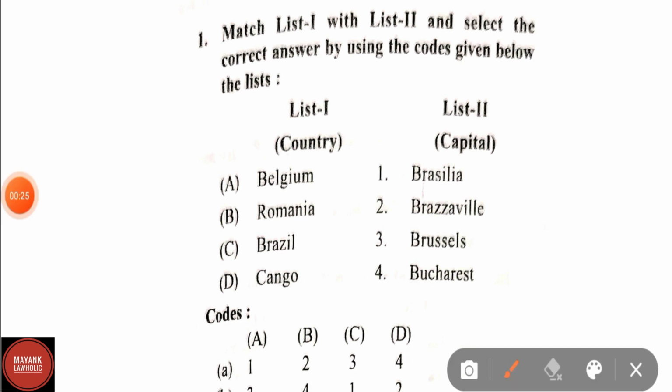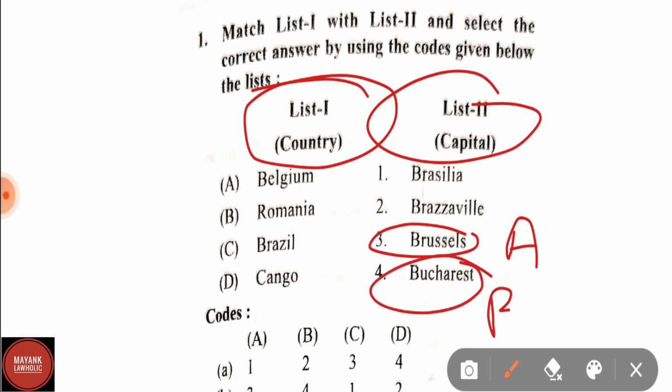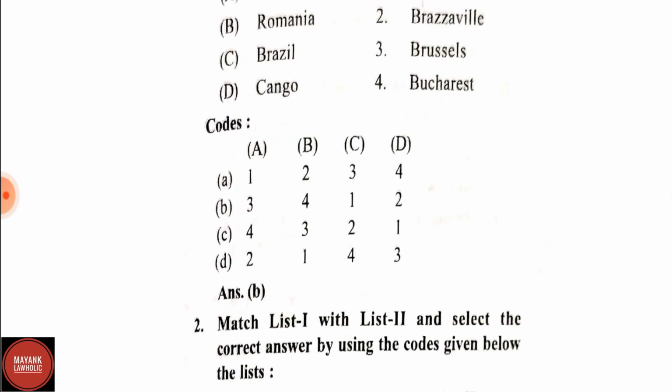Question number 1. Match list first with list second and select the correct answer by using the codes given below. List 1 is country and list second is capital. Capital of Belgium is Brussels, Romania, Bucharest, Brazil, Brasilia, and Congo, Brazzaville. Therefore, the correct answer will be option B.